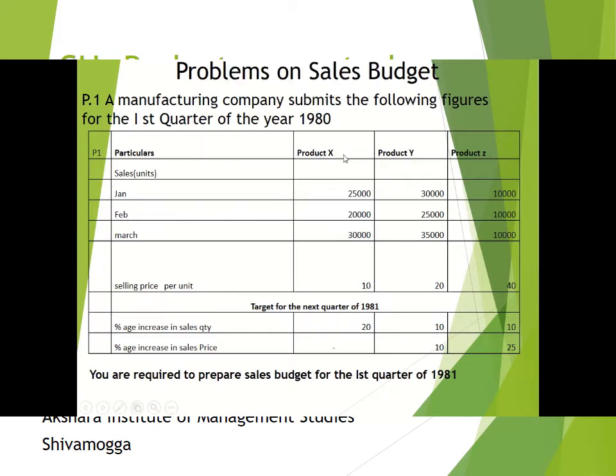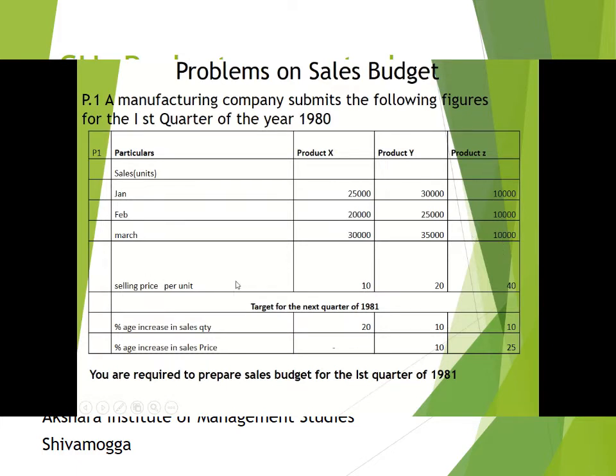There are three different products, X, Y and Z. Respectively, the sales units for the 3 months have been given for January, February and March. For product X, the number of units sold in January is 25,000, February 20,000 and March 30,000. For product Y, January sales are 30,000, February 25,000, March 35,000. And for product Z, the sales units for January, February and March are 10,000 each.